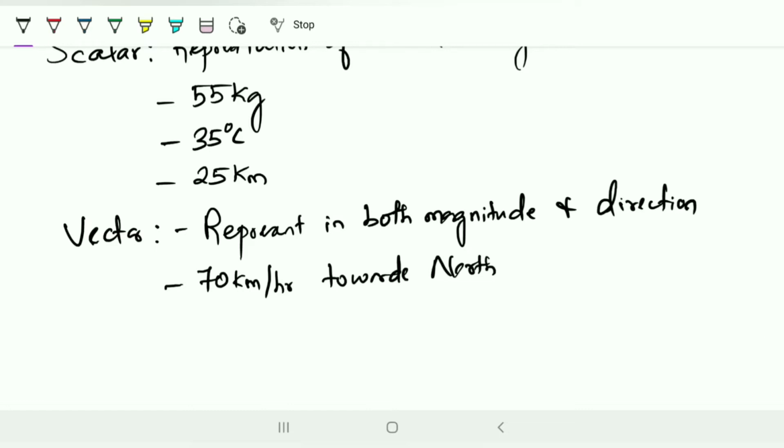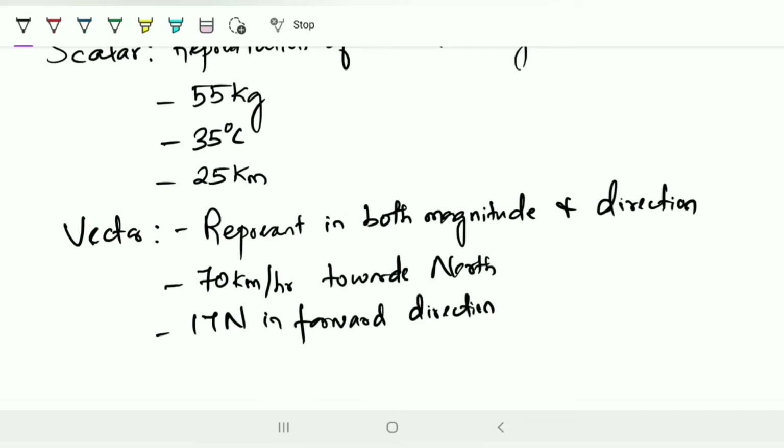If I say a force of 17 Newton is applied on the object in the forward direction, then from this we can say that the object is going to move in some direction, forward or reverse, depending upon the position of the object.